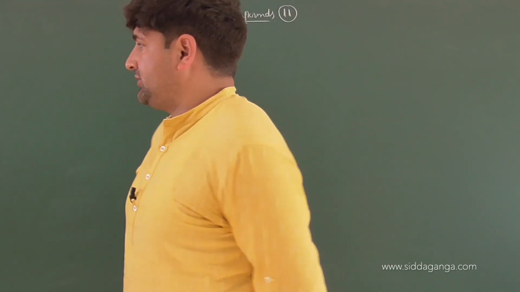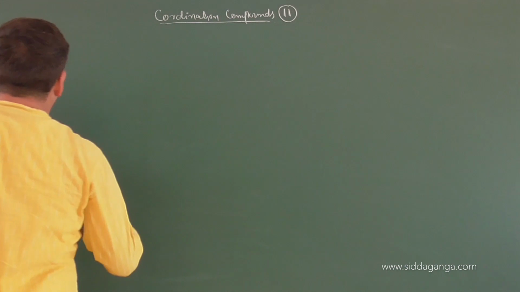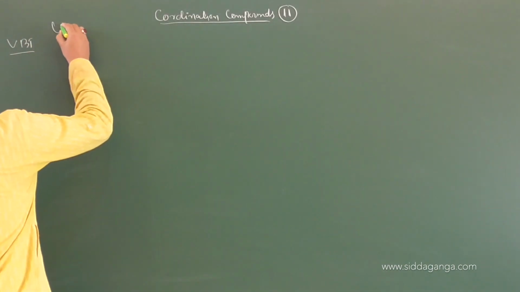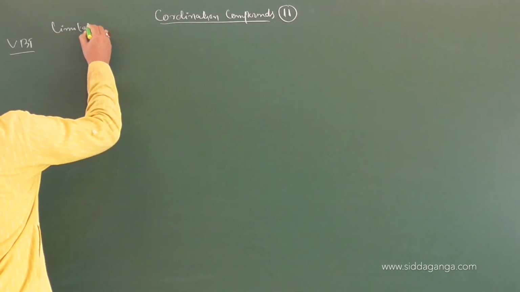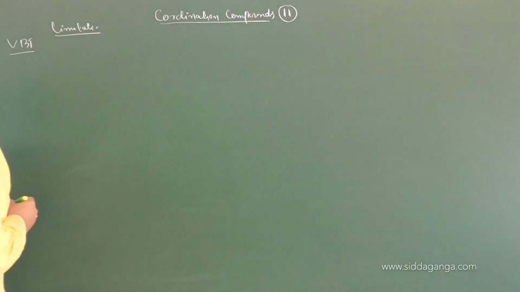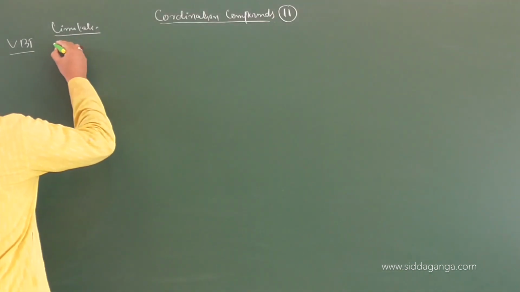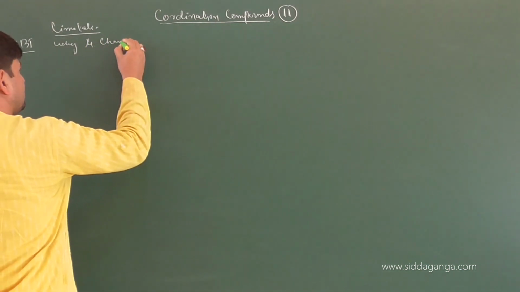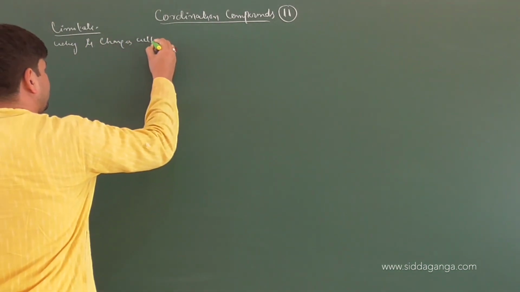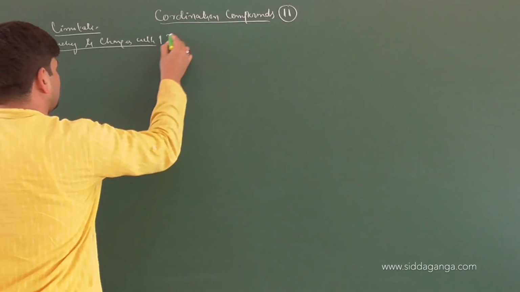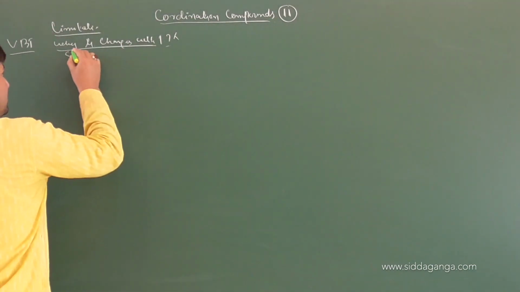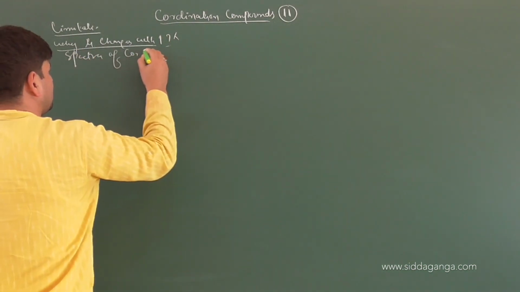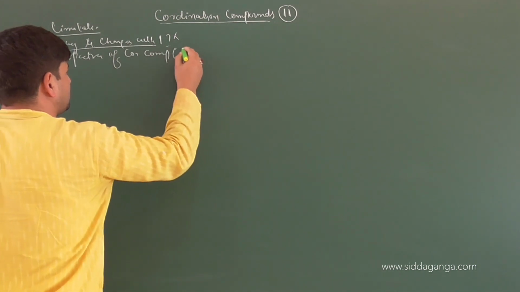Now there were certain drawbacks which were associated with valence bond theory. So, some limitations. One of the limitations was why magnetic moment changes with temperature. There was no answer. Spectra of coordination compounds, there was no answer.